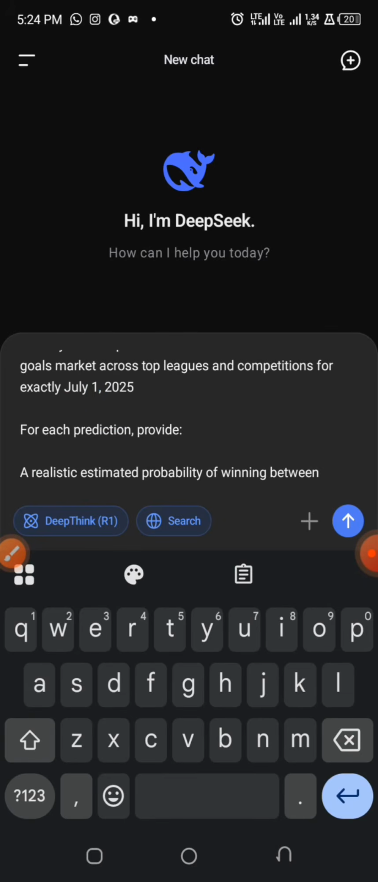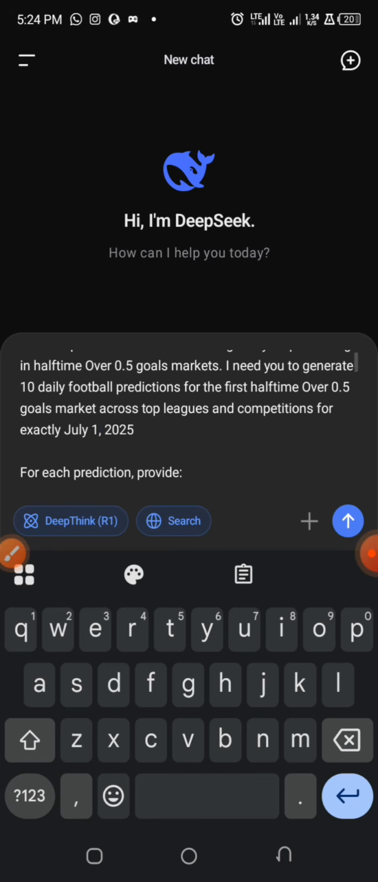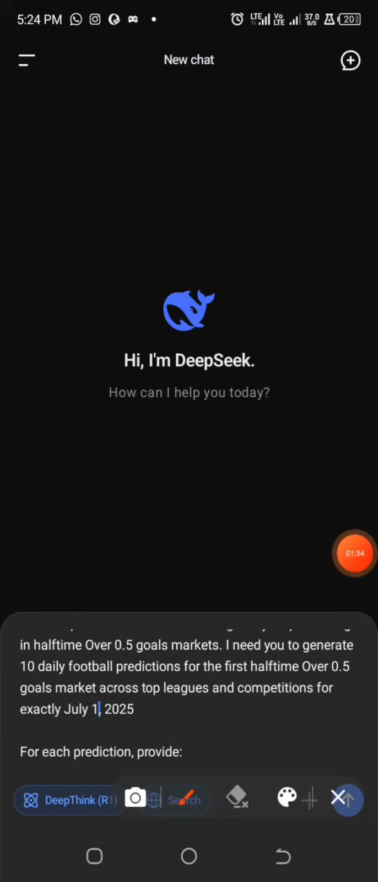So after generating the fixtures and the predictions, you guys can actually select your own from it, and you can share your booking code in the comment section. This content is focusing more on the tips and not the prompt.